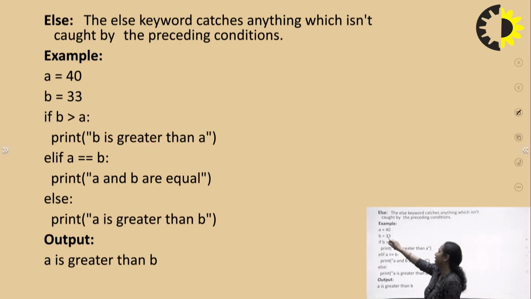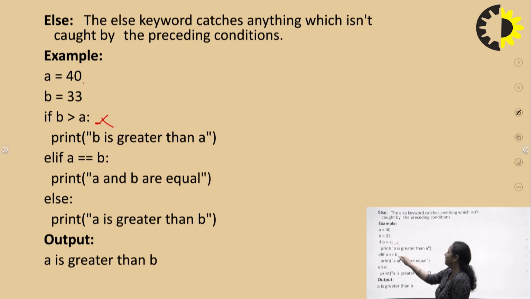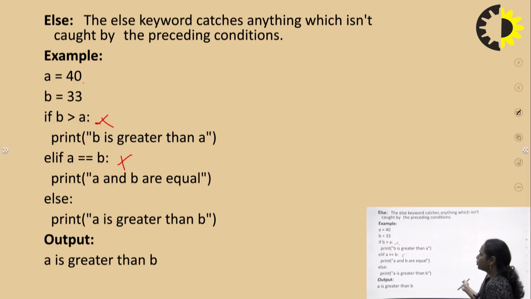So for example, if I have written a = 40 and b = 33. Now, if b > a, I have written b is greater than a. Elif a == b, a and b are equal, else a is greater than b. So here, if I check the first condition, it will be false. If I check the elif condition, it is also false. So the else part will be executed by default. All the preceding conditions are false in one way or another, so the else part will get executed.